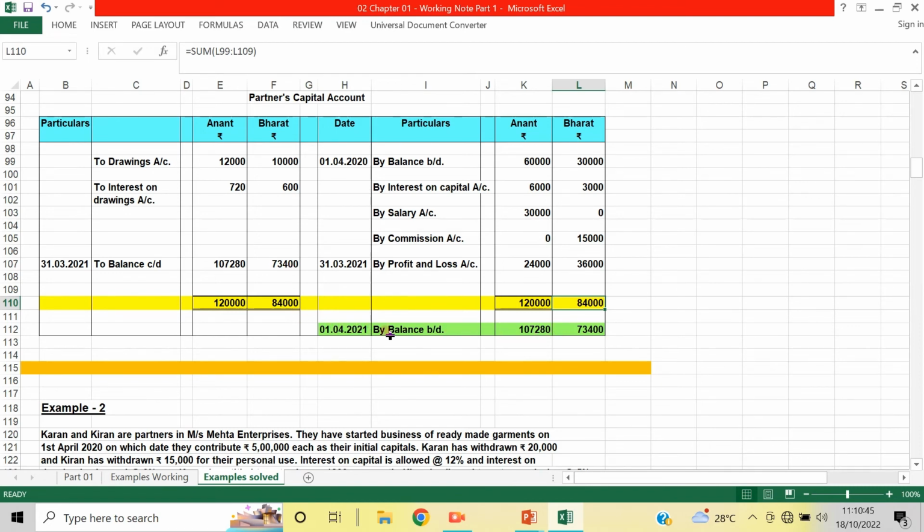In the next year, beginning 1st April 2021, the balance brought down is 1,07,280 for Anand and 73,400 for Bharat.